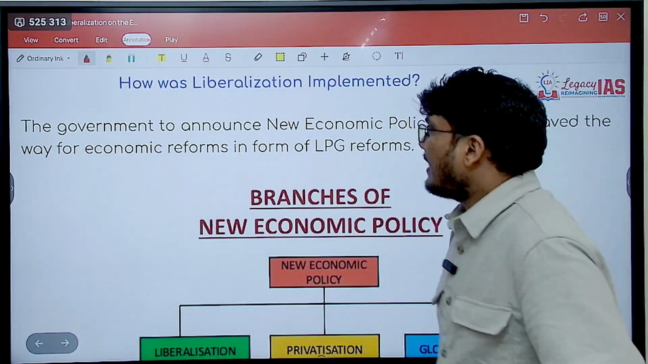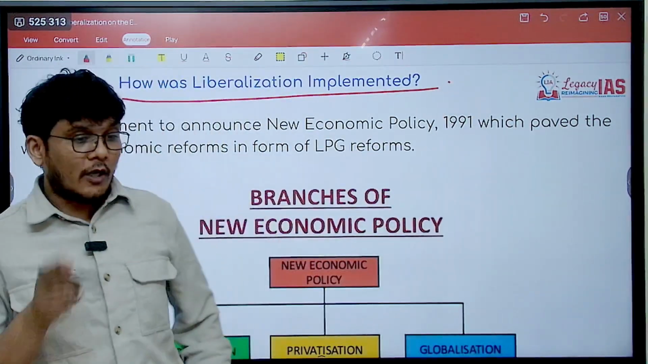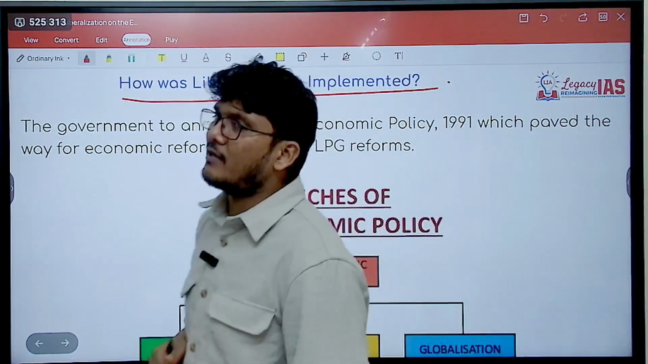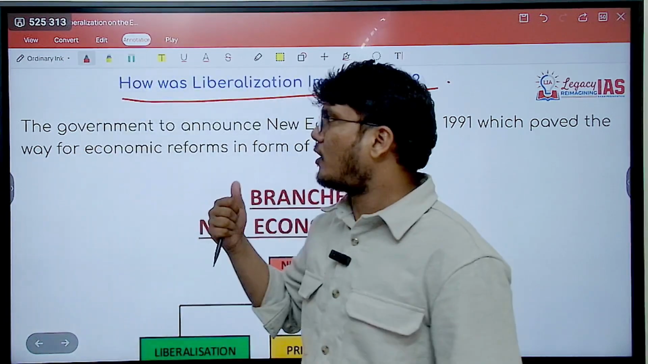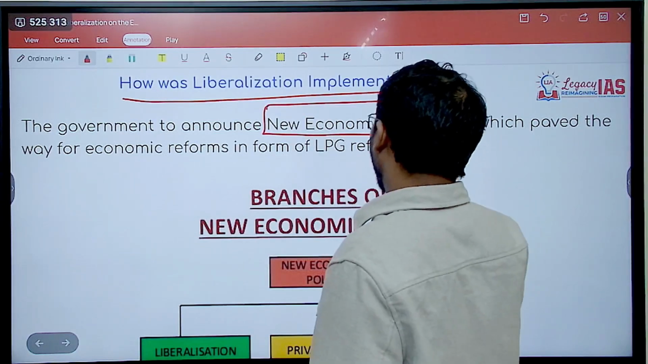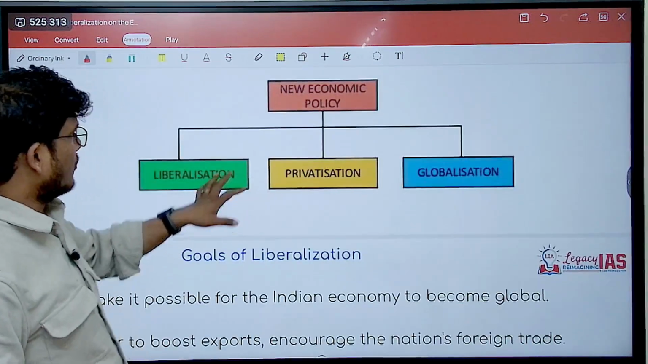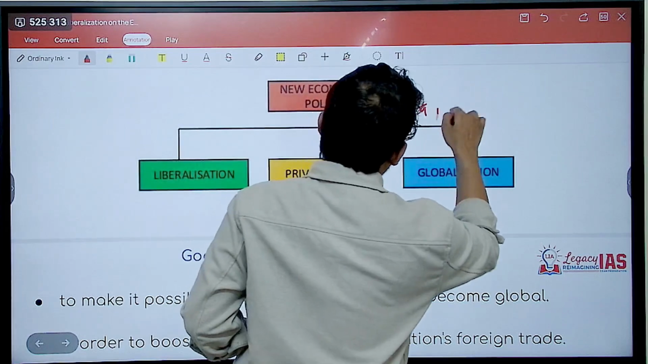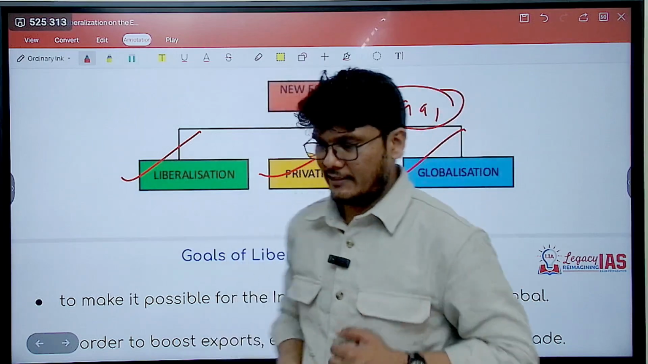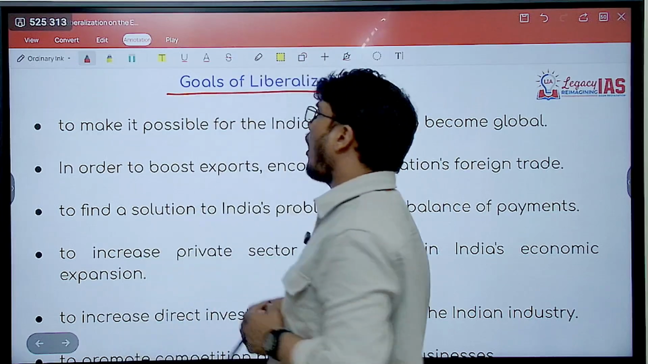I hope that's clear. Now, how was this liberalization implemented? To implement liberalization, not just liberalization alone, liberalization, privatization and globalization, these three things were being implemented. But talking about liberalization alone, the government announced the new economic policy of 1991, which helped to implement the liberalization. So the new economic policy of 1991 had the goal of liberalization, privatization as well as globalization. Now, what were the goals of liberalization?